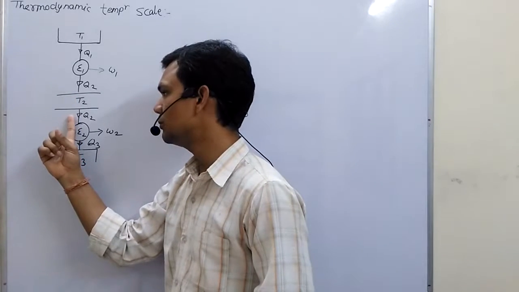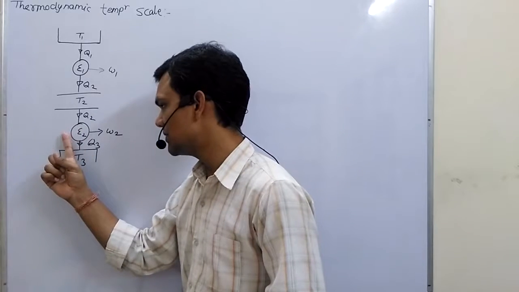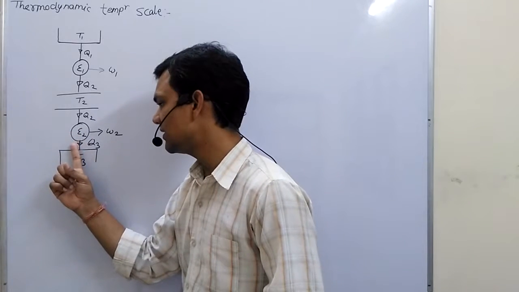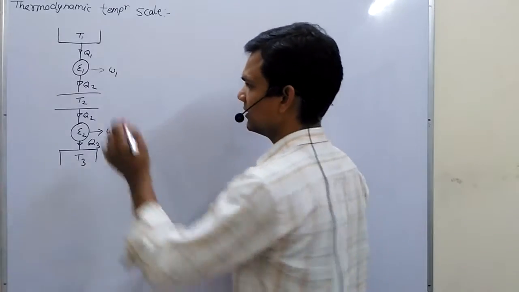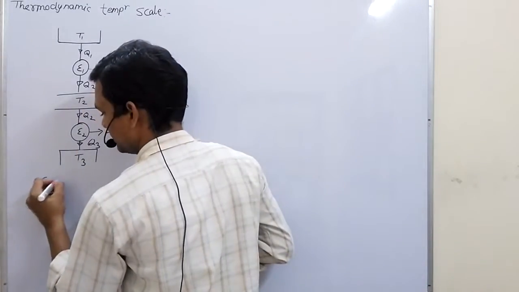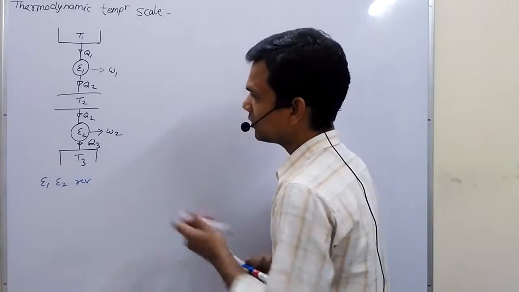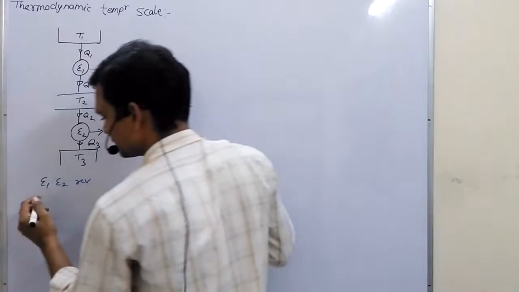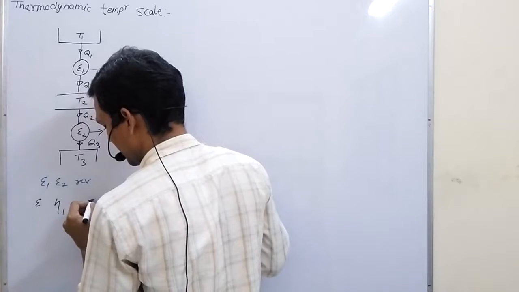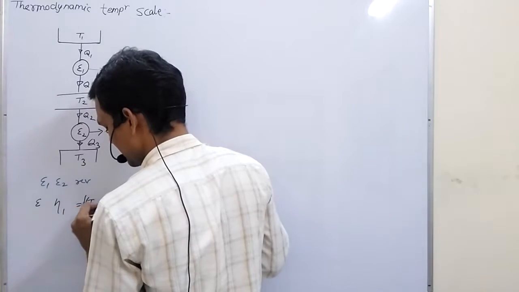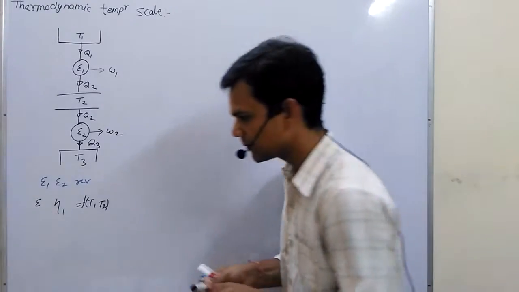From source T2, we are receiving Q2 amount of heat, and after receiving W amount of work from engine E2, we are rejecting Q3 amount of heat to source T3. This is our engine E1, and E2 is our reversible engine. If we talk about engine E1, efficiency is a function of temperature limit, that I proved in my last lecture.